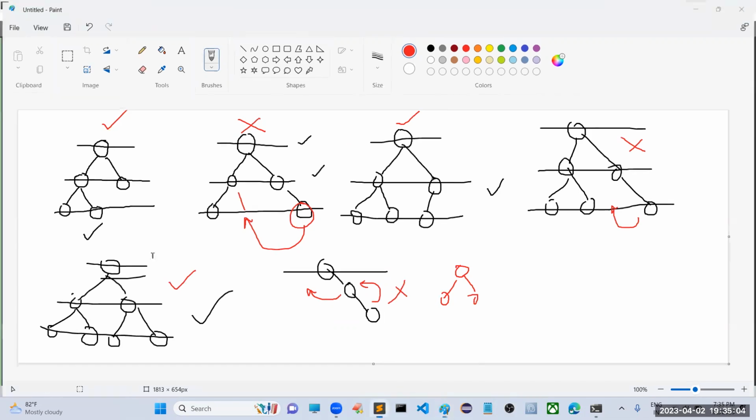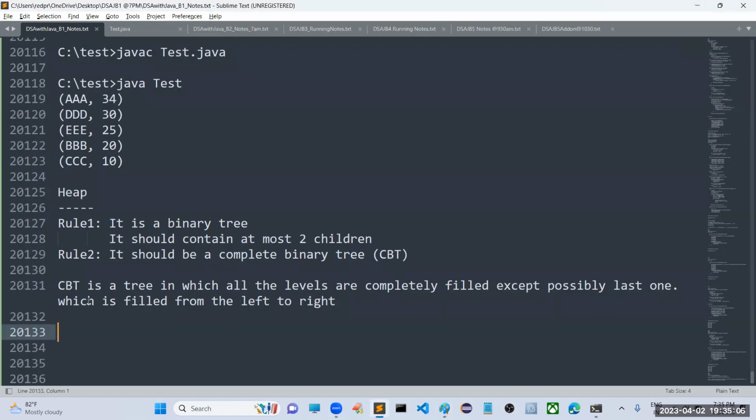I think the property of a complete binary tree is very clear for you. Can you please confirm, friends? Is it clear up to this? Please confirm. Right, so next one.